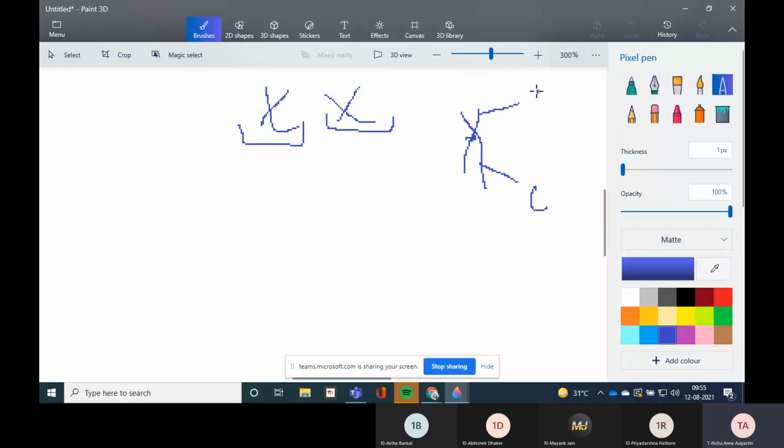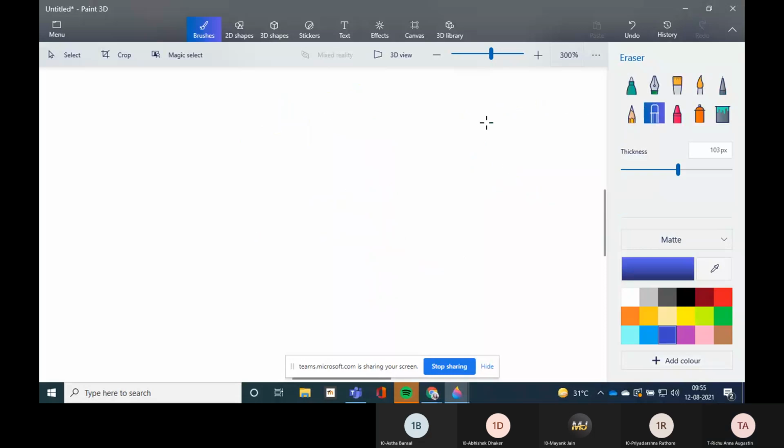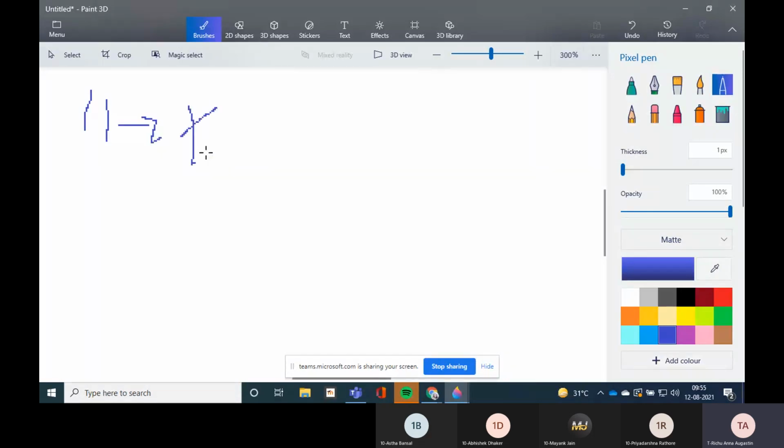When they fuse together and form an X-like structure with a centromere in between, this is known as a chromosome. Some basic things I'm just repeating. I hope you are getting my point.